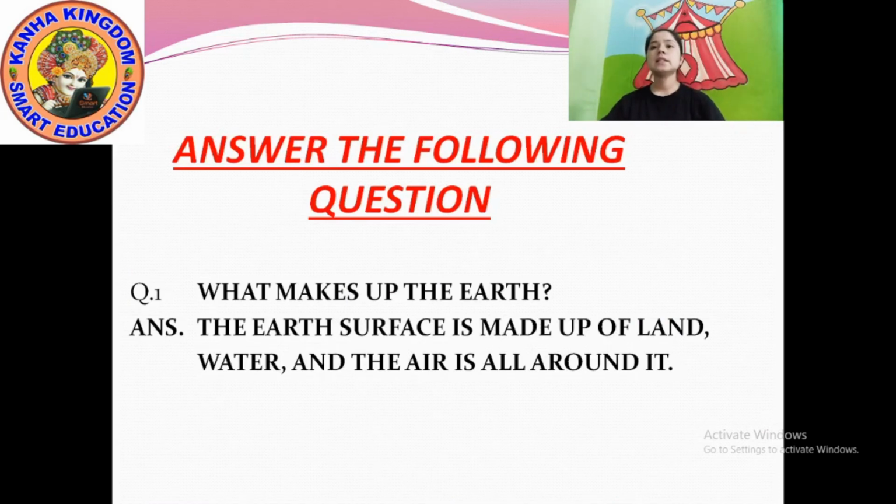So another one is answer the following questions. All questions are here in the textbook also. You can copy from there also, but write down the answer in your notebook. Okay, so answer the following questions. Question number 1.